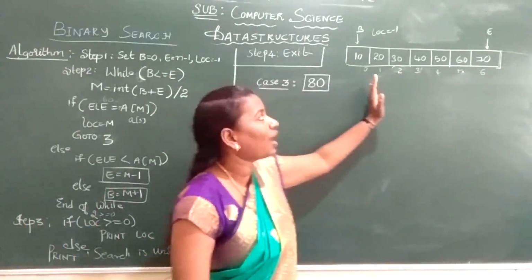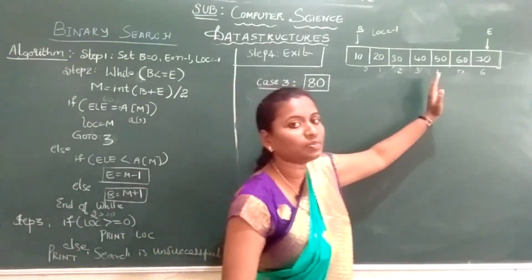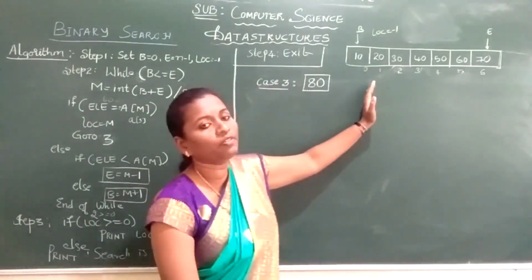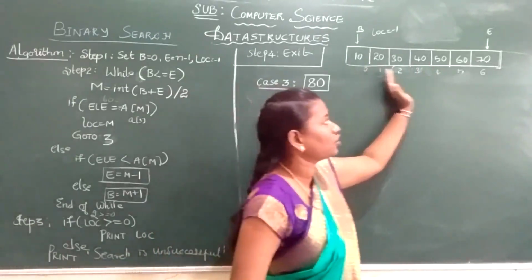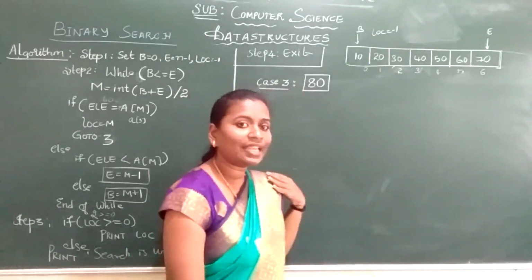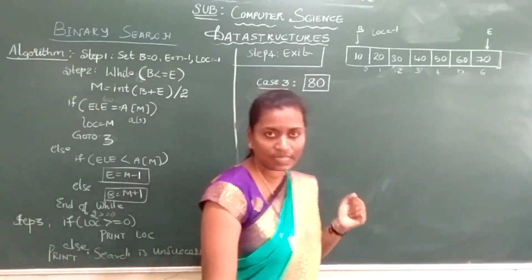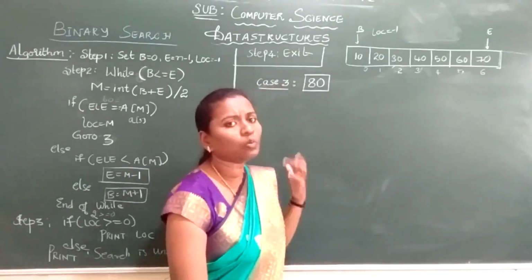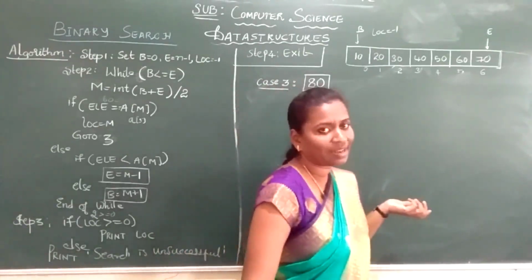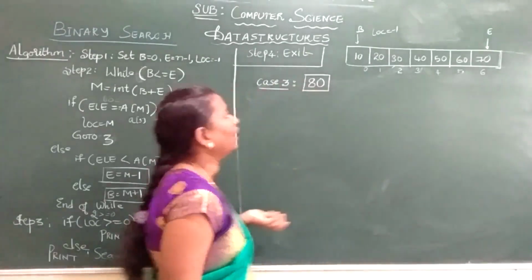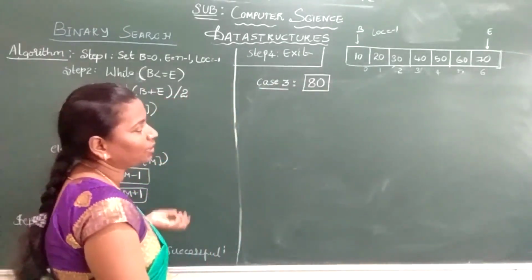So next, case 2, I have taken 30. 30 is present before your mid element. So we started the search from the lower bound. So next element what we are taking is an element which is not at all present in the array, the case 3. So how the search will go on if the element is not present, we'll see. Now the search element is 80.